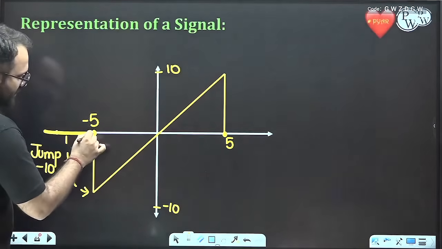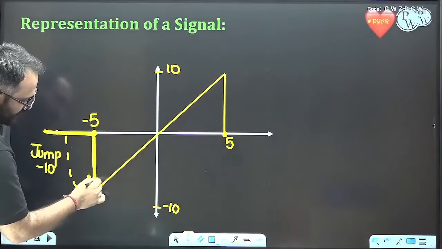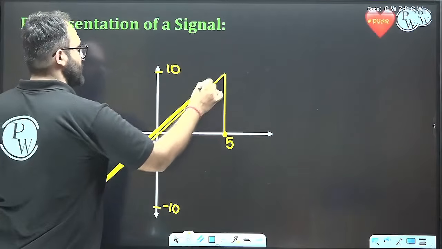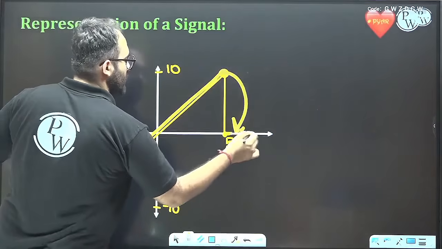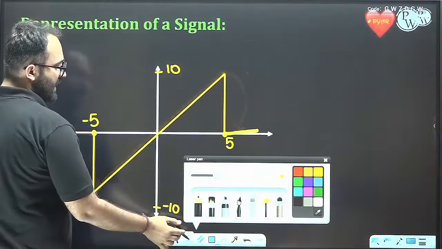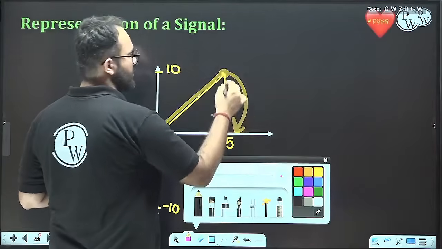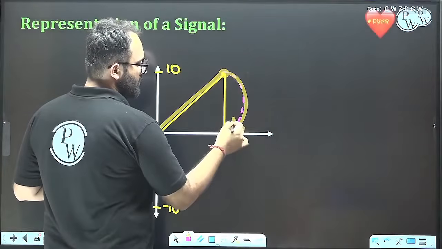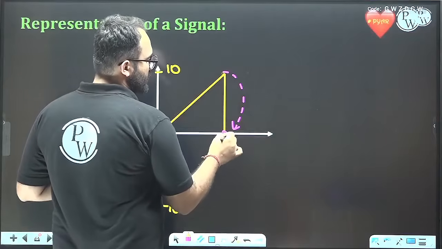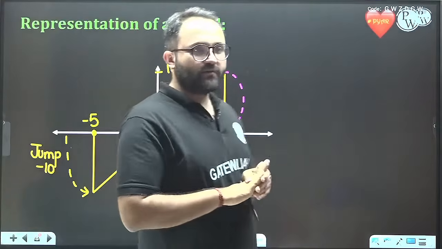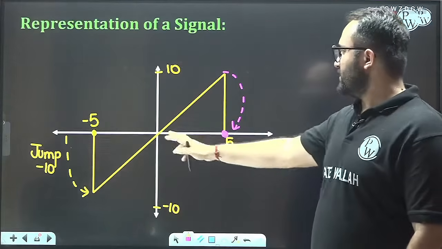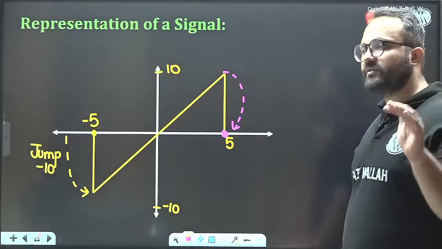We are going here, then we are going downwards. Okay, then moving like this. At this location again we are moving down. So here also we have a jump and it is downwards. So at this location also we have a jump and it is downwards. Okay, so at both the locations, that is minus 5 and 5, we have jump which is downwards.